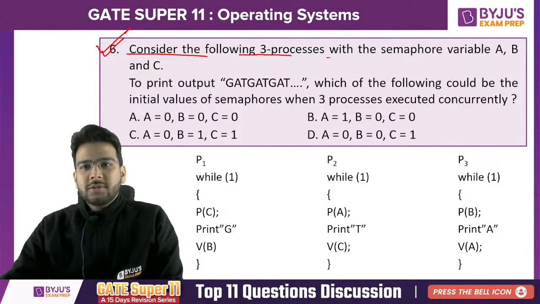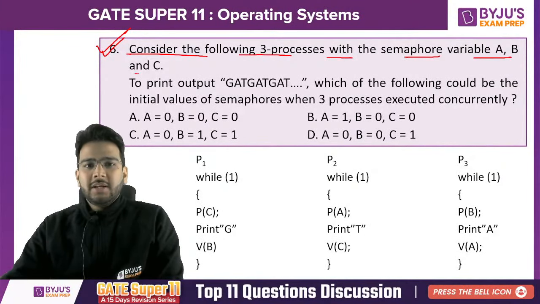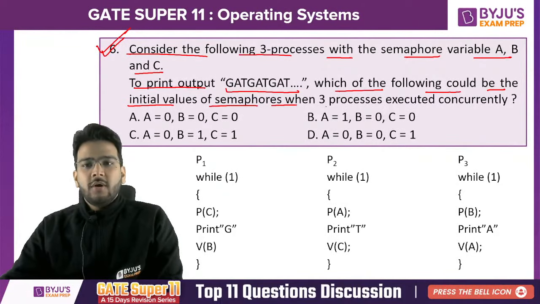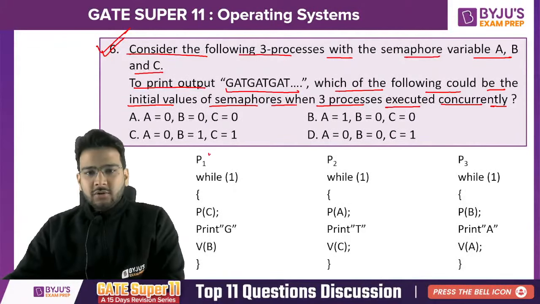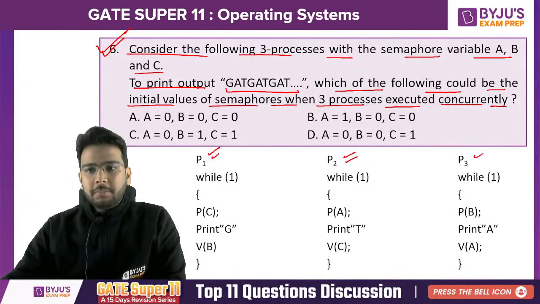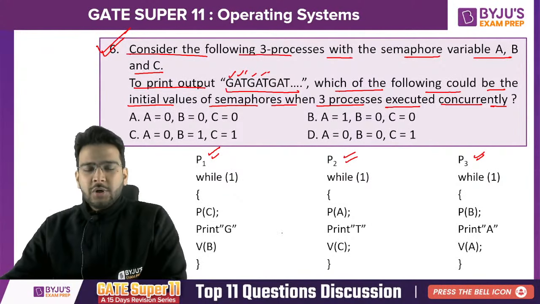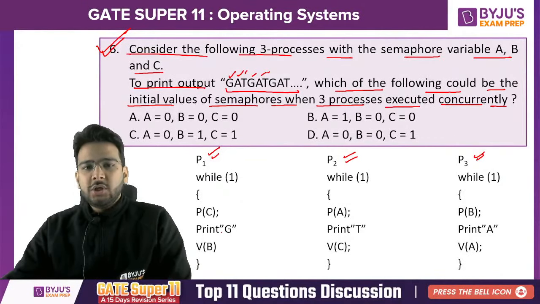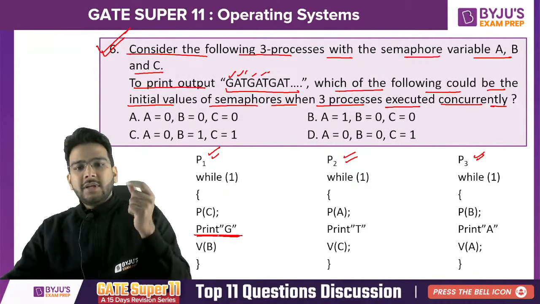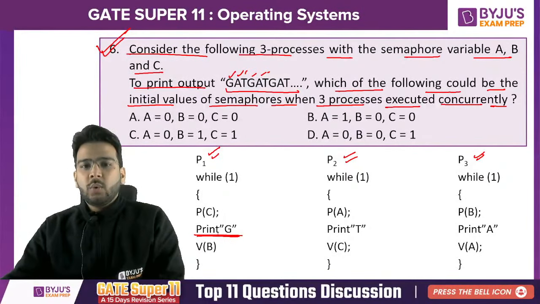Consider the following 3 processes with the semaphore variables A, B and C to print this output. Which of the following could be the initial values of semaphores when 3 processes are executed concurrently? So there are 3 processes, P1, P2 and P3, and I want to print GAT, GAT and so on. So first of all, we always have to start with G. So process P1 is printing G, right? That means the execution has to start from P1 only.